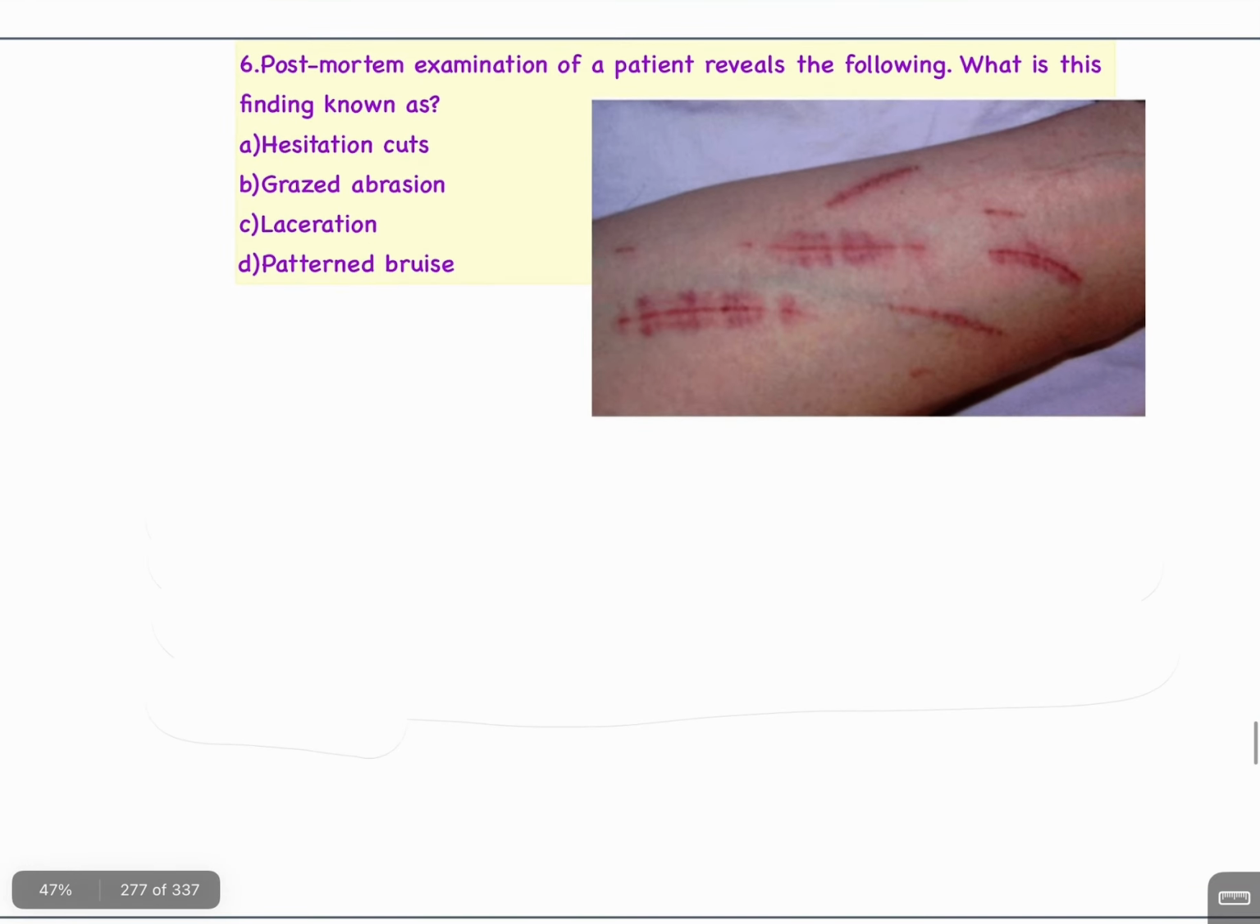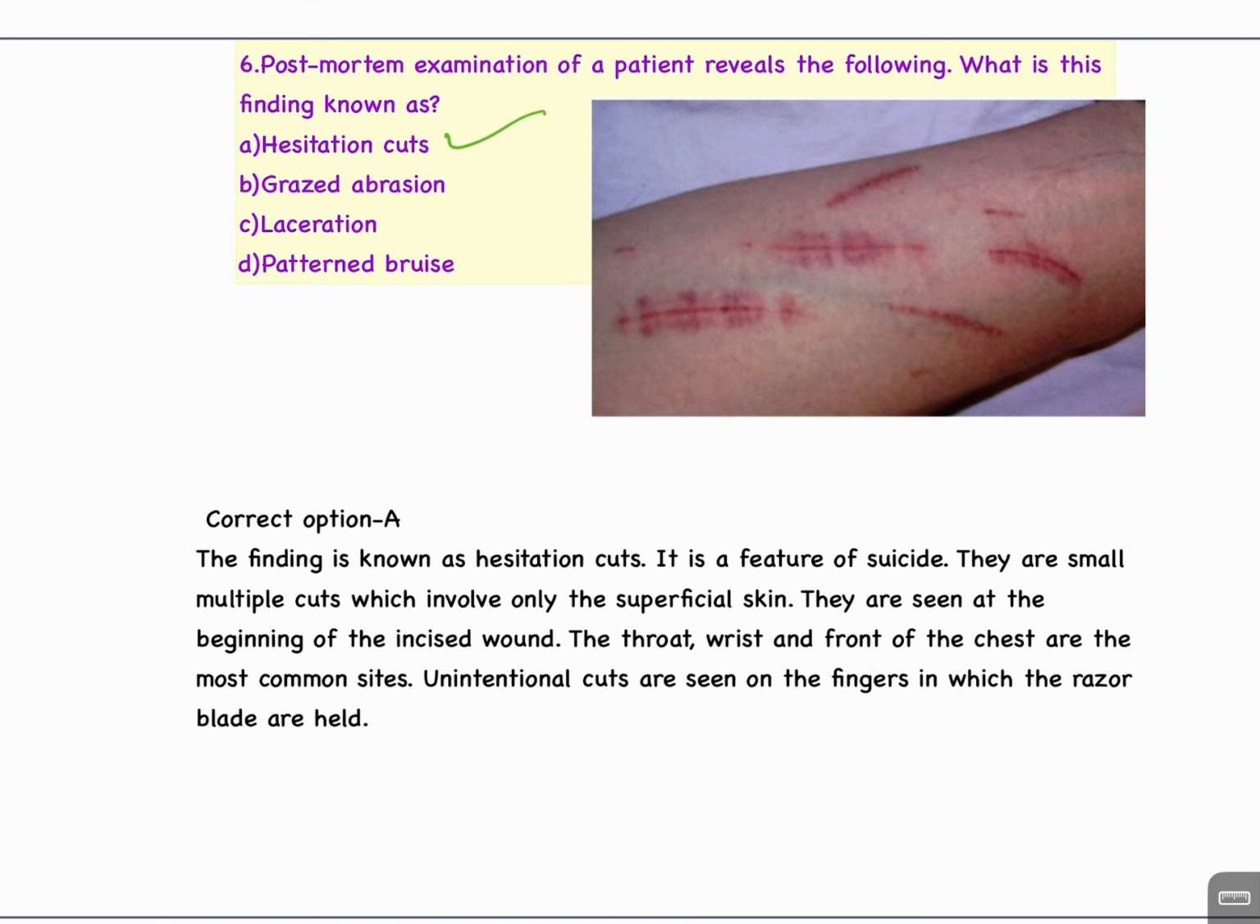Question number 6. Postmortem examination of a patient reveals the following. What is the finding known as? A. Hesitation cuts, B. Grazed abrasion, C. Laceration, D. Patterned bruise. The correct answer is A. Hesitation cut. The finding is known as hesitation cut. It is a feature of suicide.